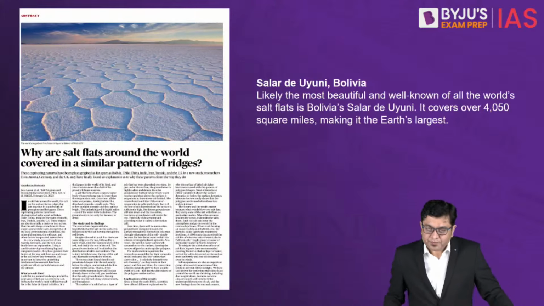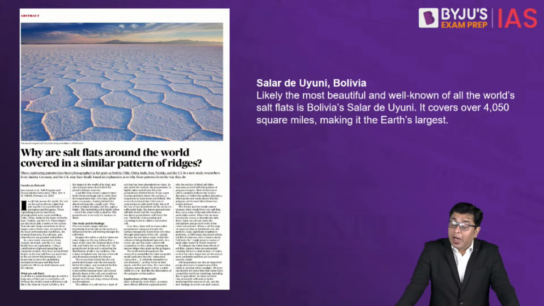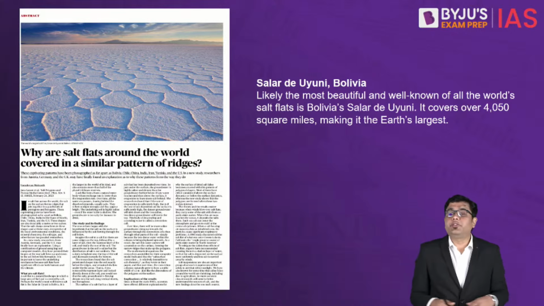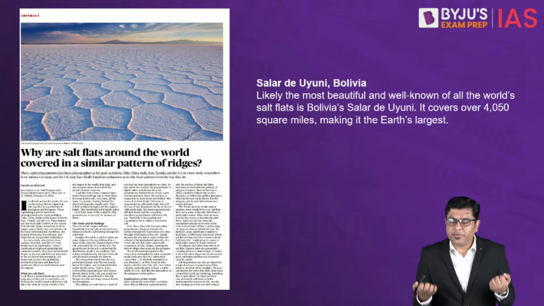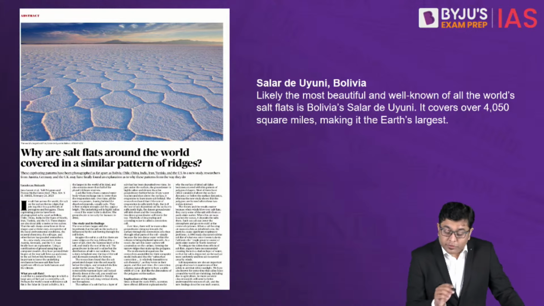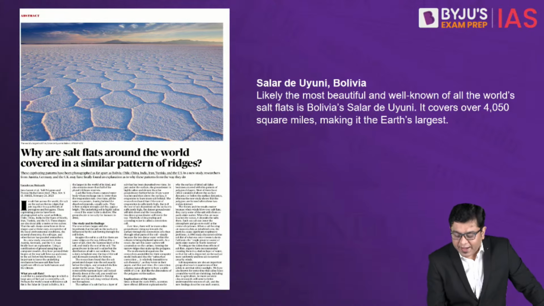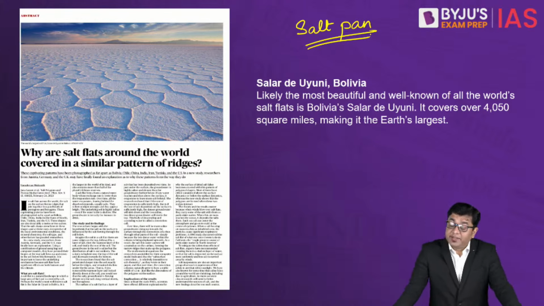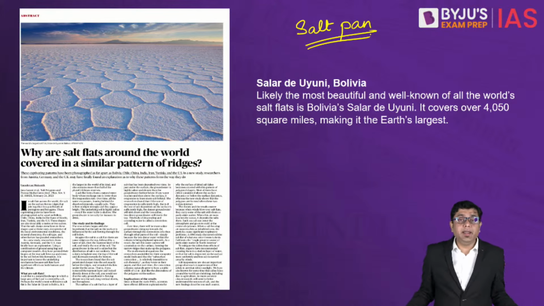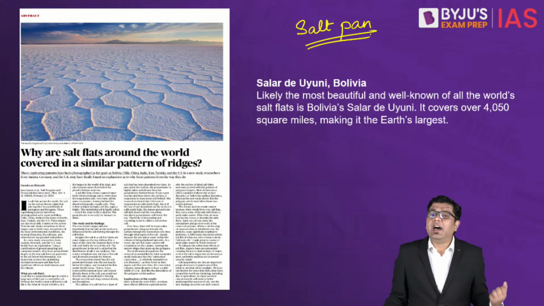Okay? Now, the second last topic: why are salt flats around the world covered in a similar pattern of ridges? This is about salt pans, the large extents where you have a whitish terrain that is abundant in salt. That is also referred to as a salt flat or a salt pan. Now, this is present in many parts of the world: in Africa, in South America, in Asia as well. In India, in the region of the Rann of Kutch, you have a large salt pan.